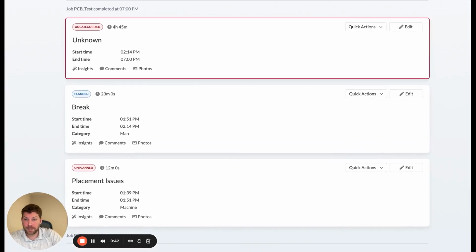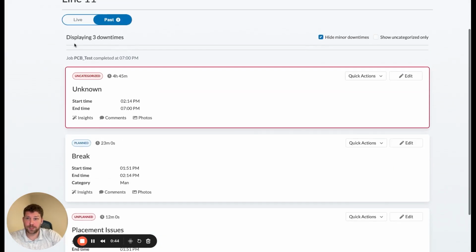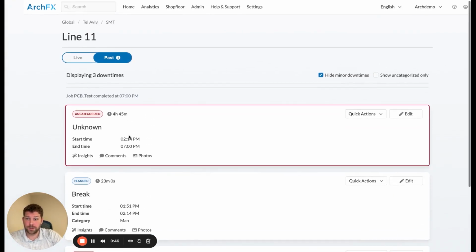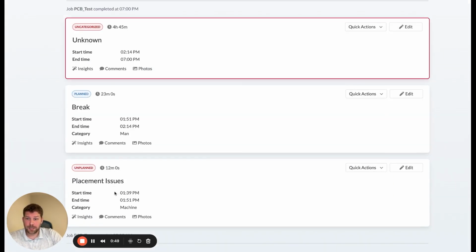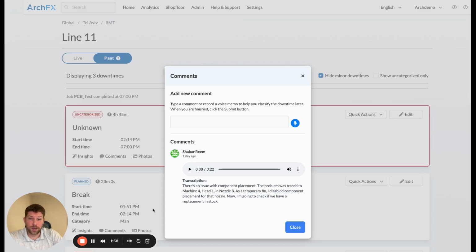Looks like we have a placement issues downtime that was faced here on line 11 in Tel Aviv. Let's take a look at the extra information we can see about this downtime. Let's see what kind of comments were left, if Shahar was able to leave a comment on this downtime. So looks like our expert Shahar in Tel Aviv did leave a comment. Let's see what he said.